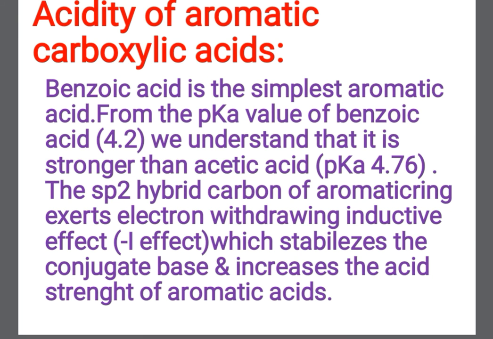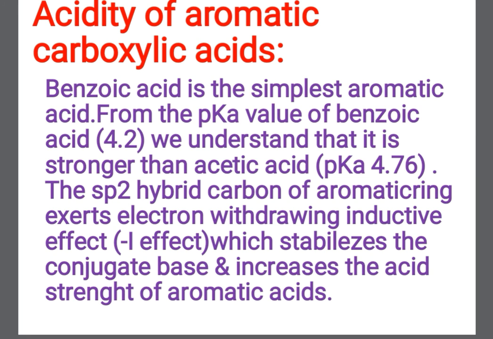That is, pK of benzoic acid is equal to 4.2 and pK of acetic acid is equal to 4.76. We know that the lower the pK value, the stronger is the acid. Therefore here pK of benzoic acid is lower and therefore it is a stronger acid than acetic acid.